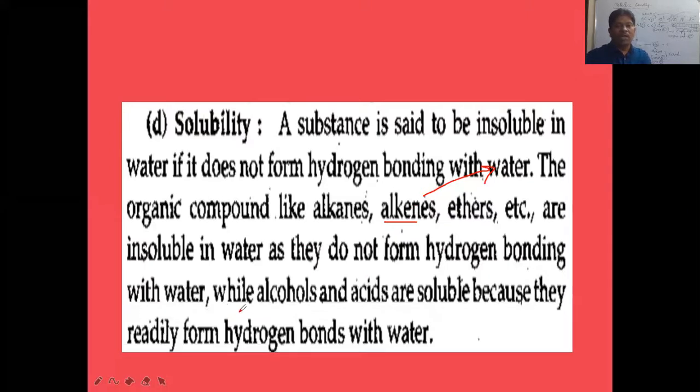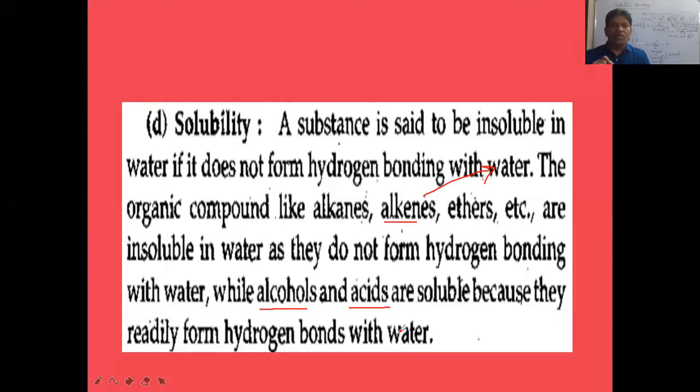While alcohols, ethyl alcohol you can take, alcohols and organic acids are soluble because they readily form hydrogen bonding with water. Is sugar soluble in water or insoluble in water? Soluble in water. Glucose, sugar, all these. They are soluble in water due to what? Due to formation of hydrogen bonding with water.